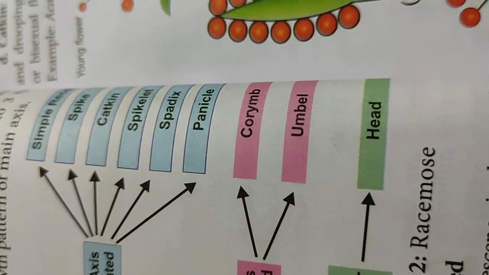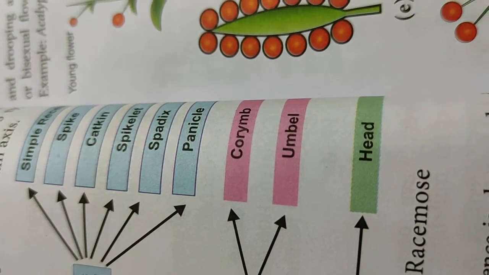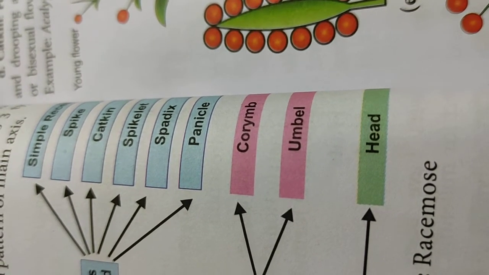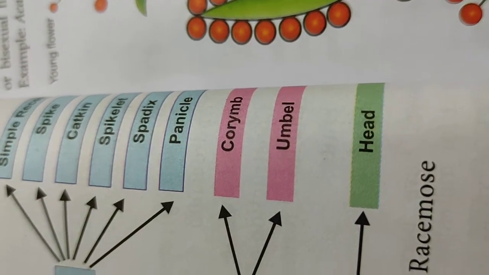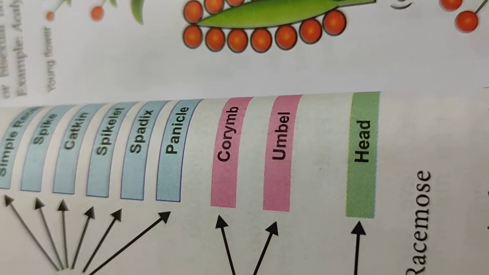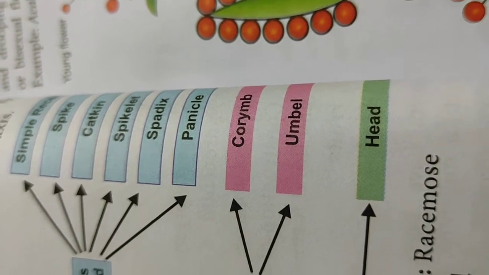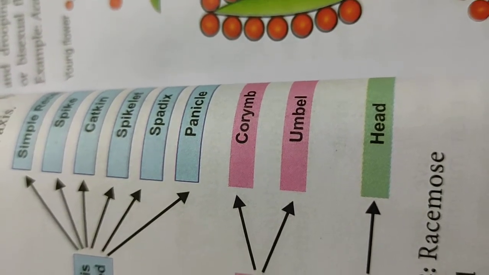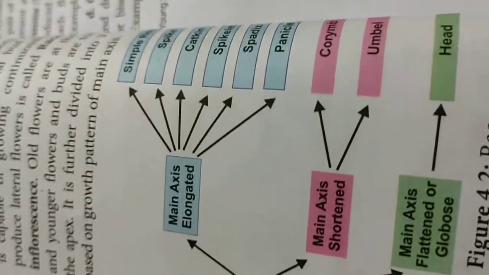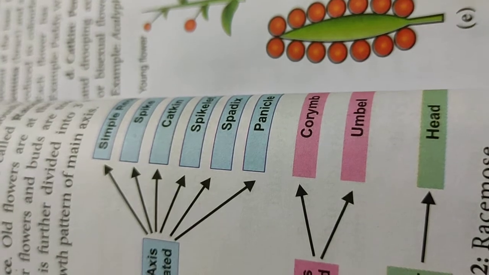Now, simple raceme we have completed. Now we are going to the compound raceme, or it is also called the panicle. What is the difference? Now the main axis will be branched on which the pedicellate flowers will be borne. Only one word is different, so we can make the difference between the simple raceme and the compound raceme.